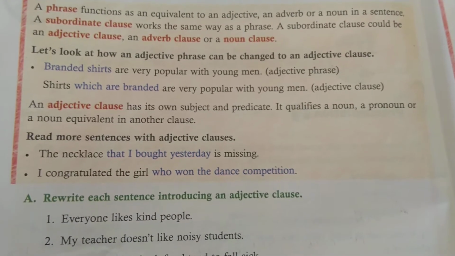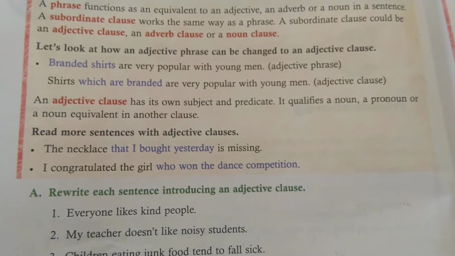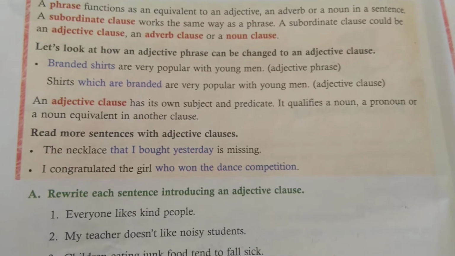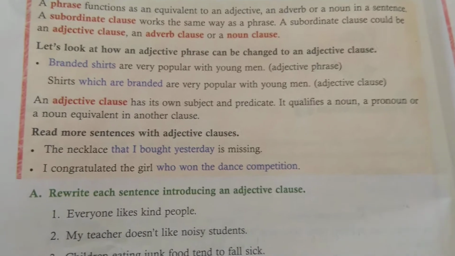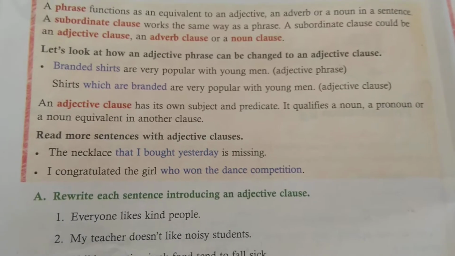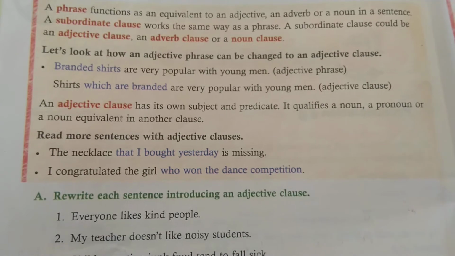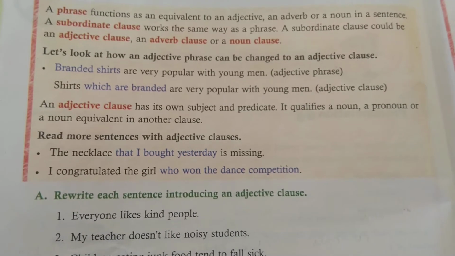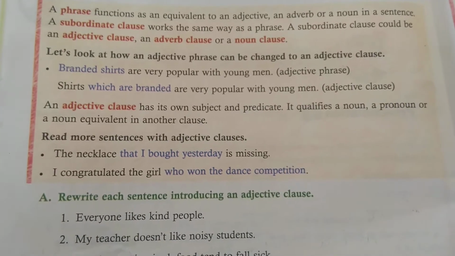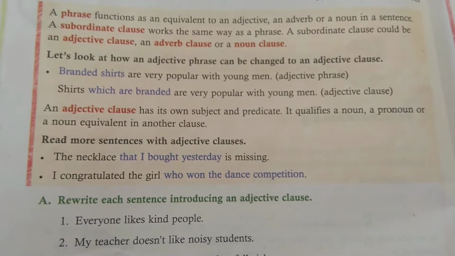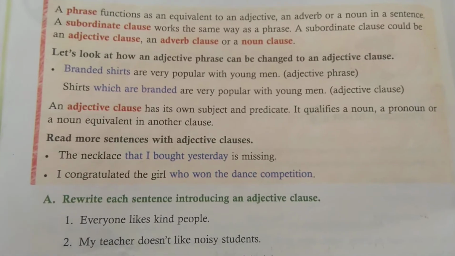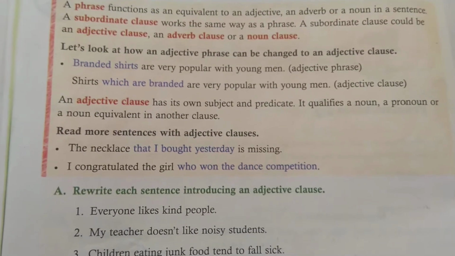I congratulated the girl who won the dance competition. See here, this clause is defining something from the main clause. I congratulated the girl. If you stop there, that phrase itself gives a complete meaning. But when you say who won the dance competition, it's not a question. If that were the case, it would become an interrogative sentence. But this is a part of the sentence. It means the girl who won the dance competition. We are talking about that girl who won the dance competition.